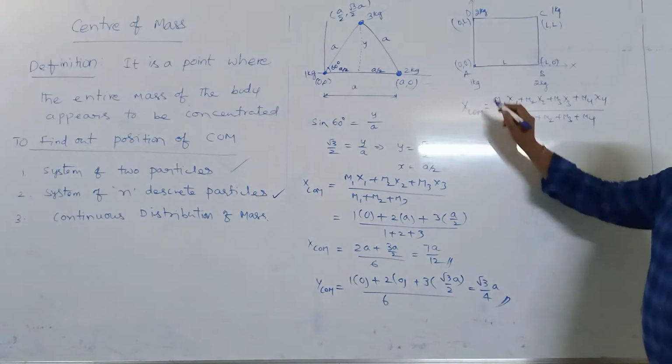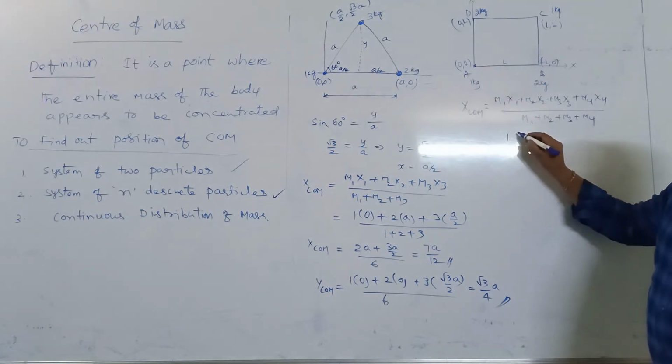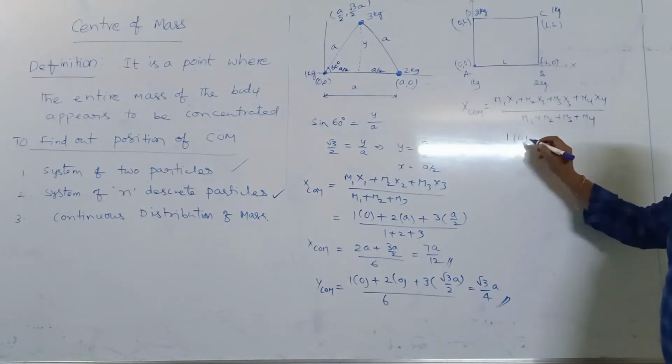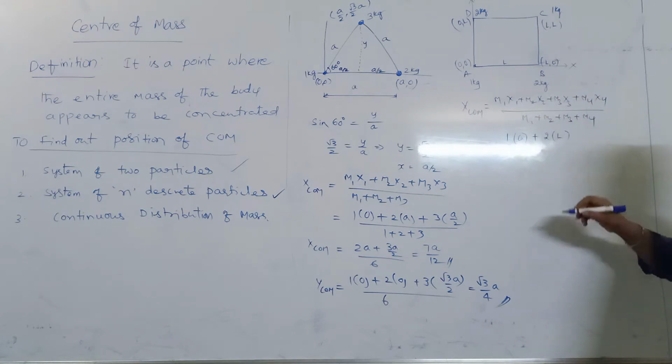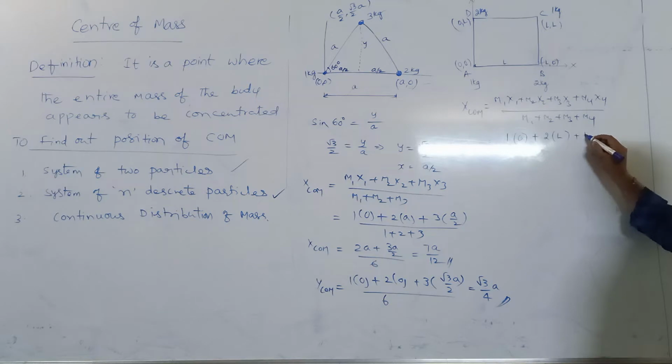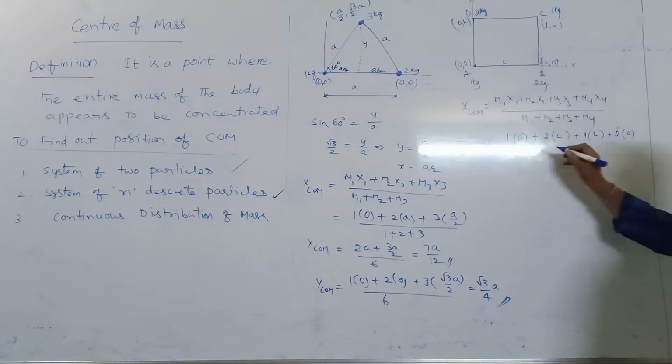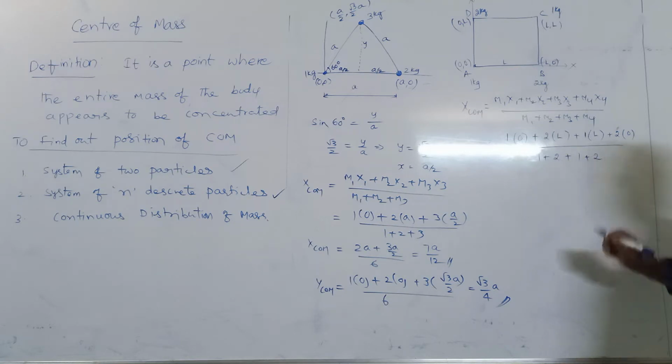So the first particle is of mass 1 kg and its coordinate is 0, plus the second particle is of 2 kg, its coordinate is L. The third particle is of mass 1 kg and its coordinate is L. The fourth mass is 2, its coordinate is 0, divided by m1 plus m2 plus m3 plus m4.